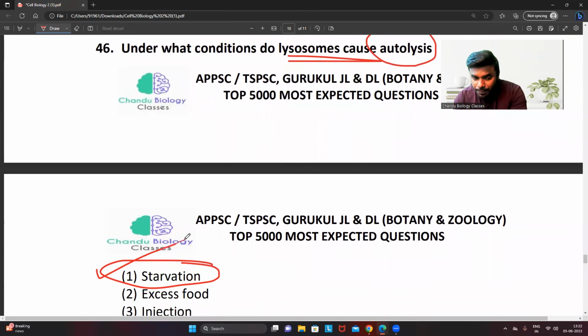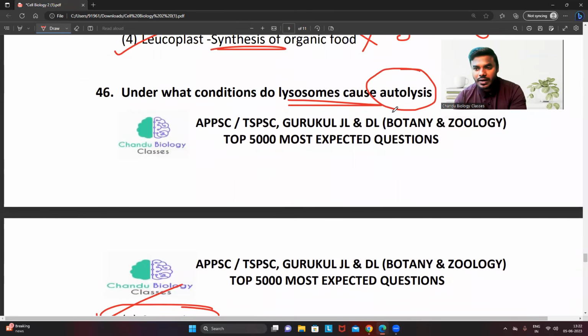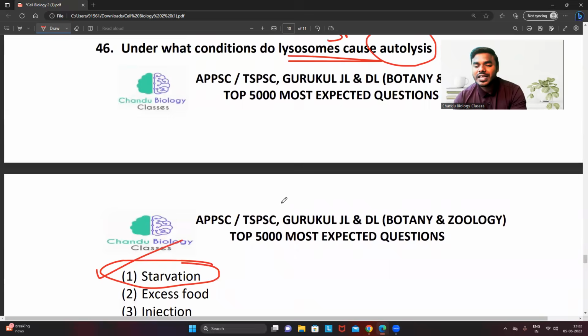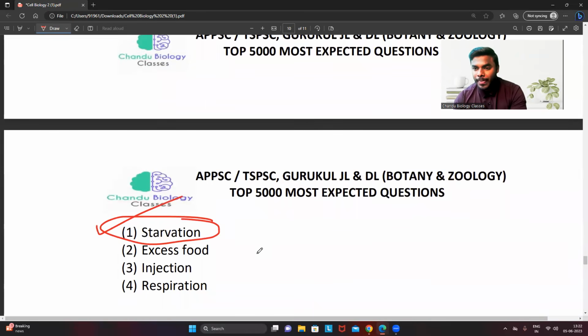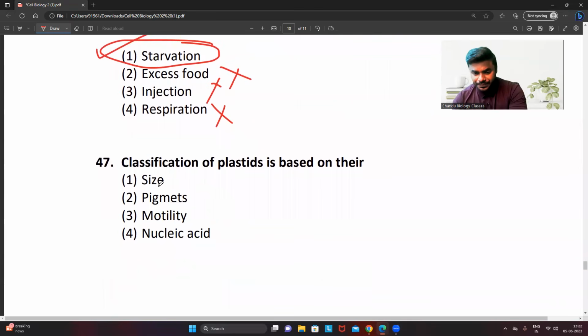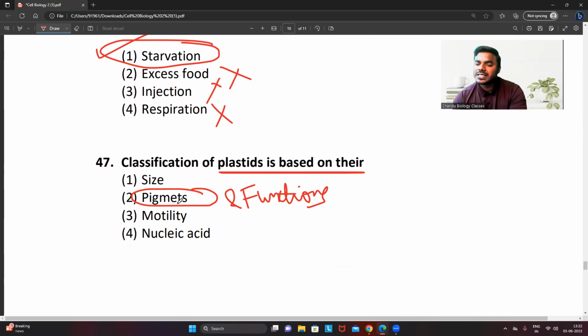And it is only possible under starvation. Autolysis is not a generalized process. Autolysis is a specialized process which will occur at a specific condition called starvation. If excess food is there, why do we have to break down? It is not a method of ingestion, not a method of respiration. It is a direct method of starvation. And in the last class, I told you how we can classify the plastids: pigments and function. These are the two major parameters that we use to classify the plastids.